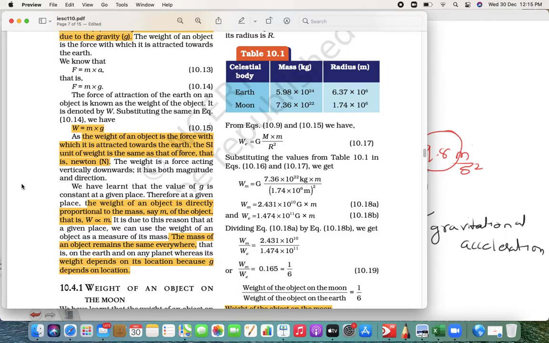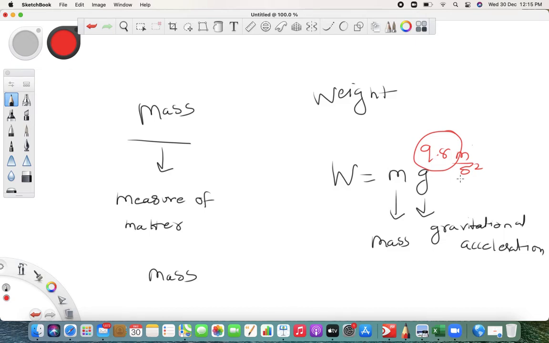As I said, let's say you measure your mass on earth, then you go to the moon. Will your mass remain the same? Your mass will remain the same, but the weight will change because weight has g inside its formula.